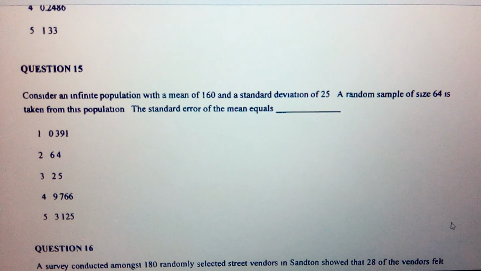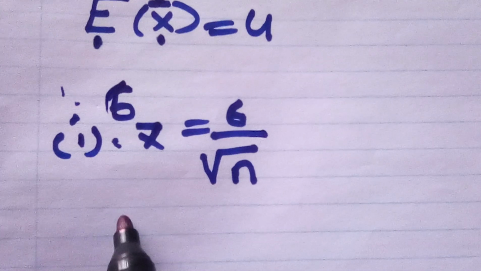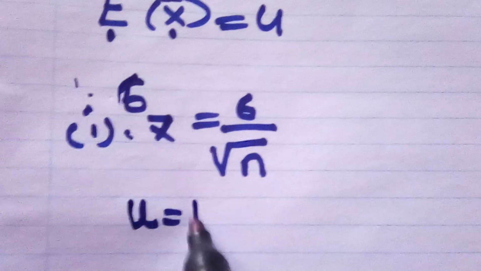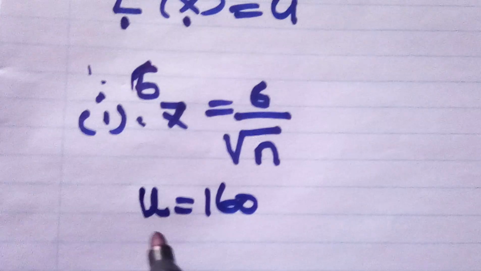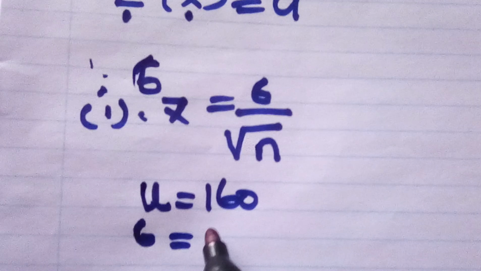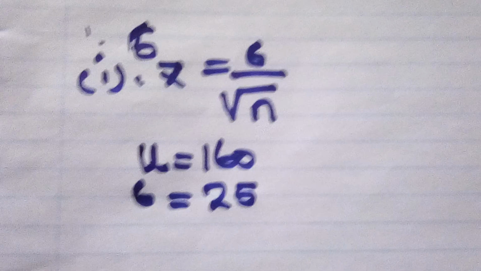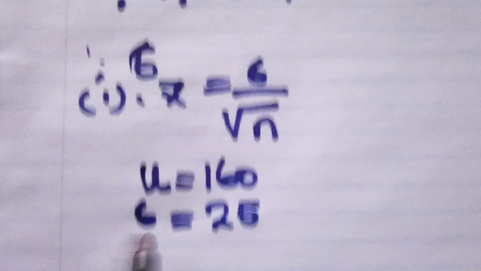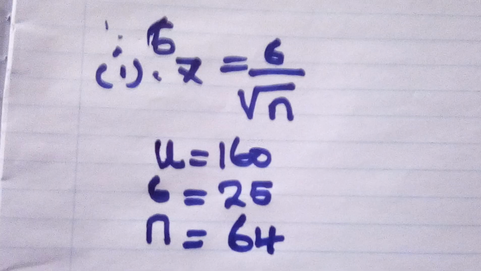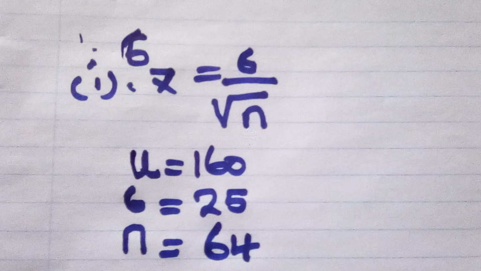The standard error of the mean equals, we have a mean which is 160, and the standard deviation which is 25. When we are talking about the random sample of size, we are talking about n. So we have n, which is 64. Then we are required to calculate the standard error of the mean.